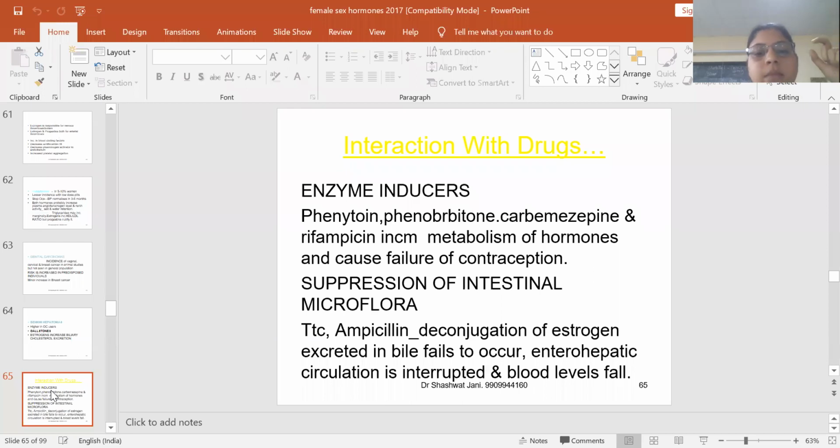Suppression of intestinal microflora can occur, and the deconjugation of estrogen excreted in bile fails to occur, due to ampicillin and tetracycline. So enterohepatic circulation is interrupted and blood levels fall. These are the various interactions with drugs.